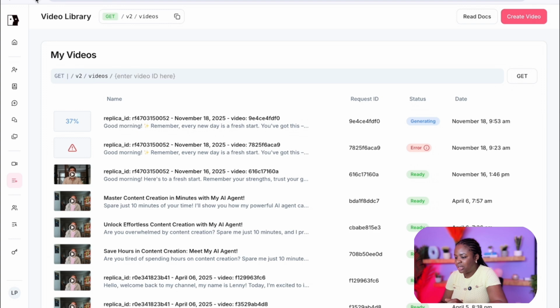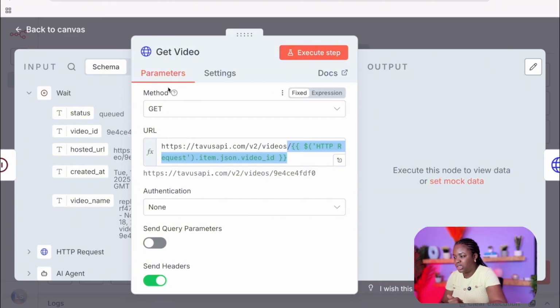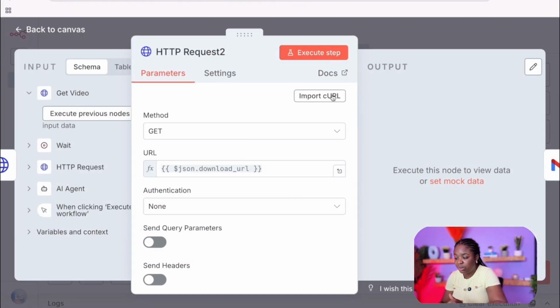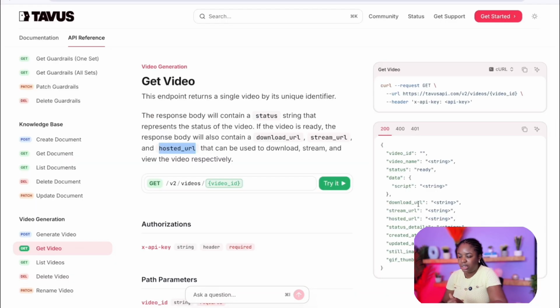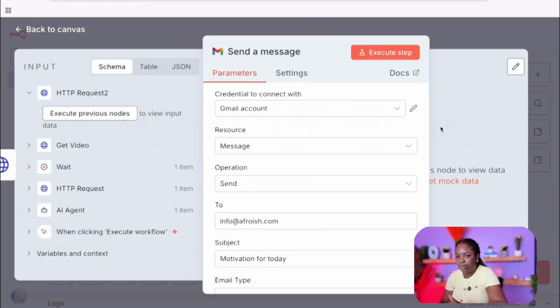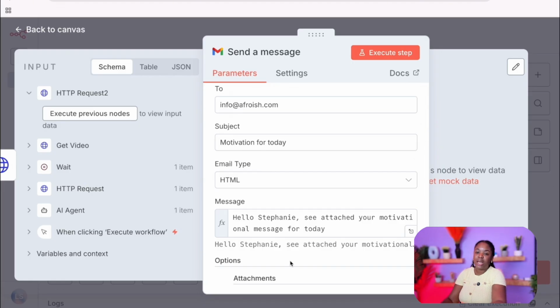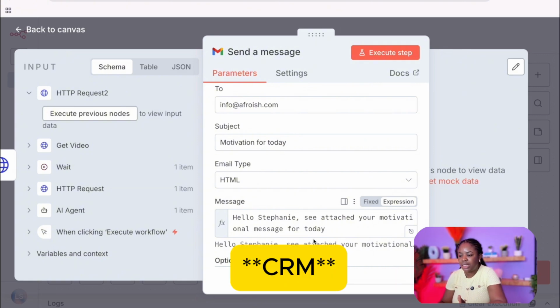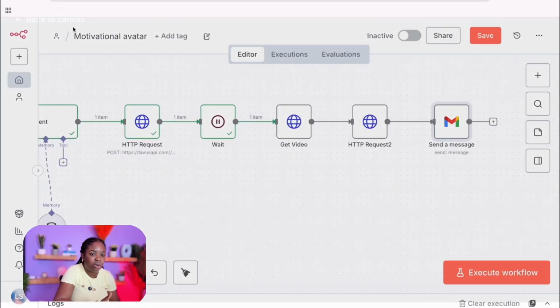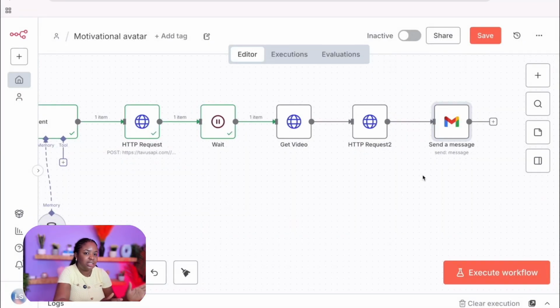Now the next step is to download the video we get from Tavus, okay? Remember that the get video endpoint would give you access to the download URL as an output. So what we want is we just need to drag the download URL into an HTTP request, and we just use a get method to download the video that is generated in Tavus. And then you have your email node here, which is basically sending this to your inbox. And again, if you are sending this to your clients, then you can connect your CRM in here. So if it's in Brevo, Salesforce, whatever database system you are using to manage your clients, you can connect this in here so that it automatically sends to them as well.